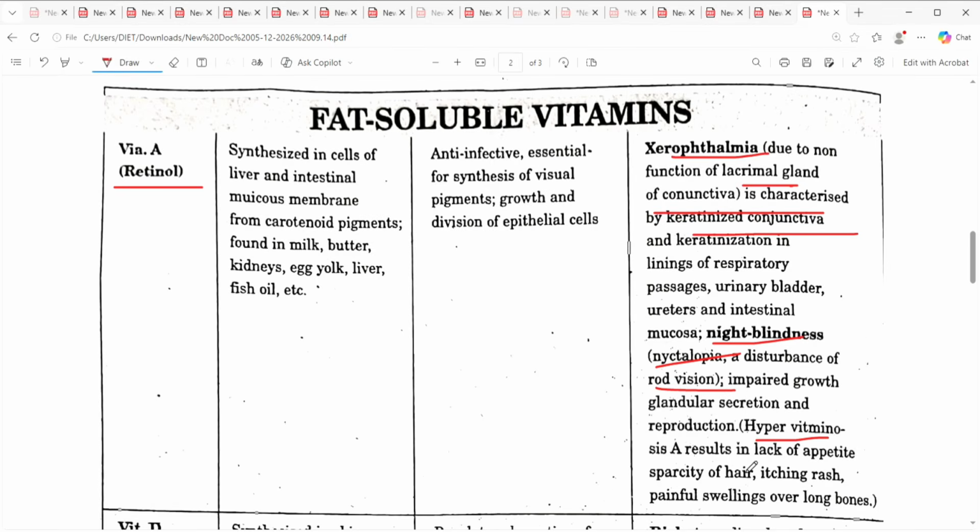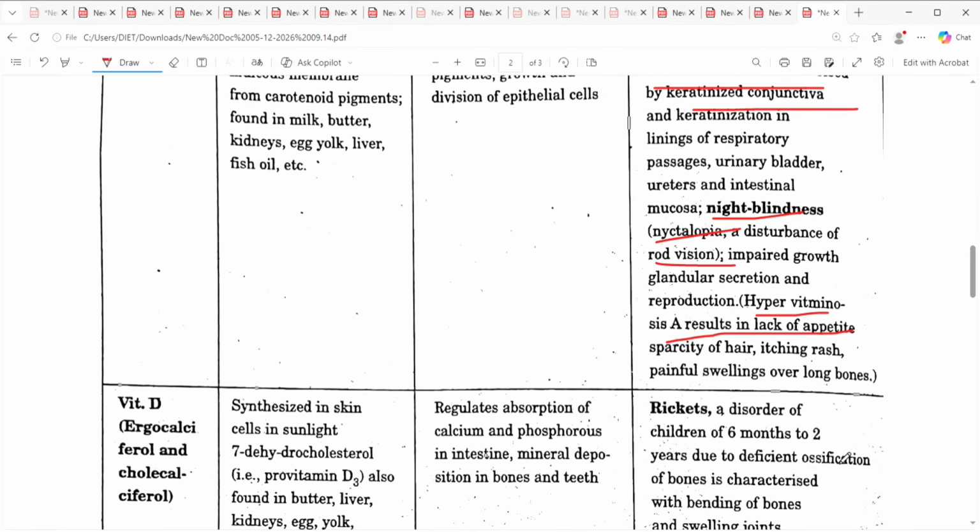Hypervitaminosis A results in lack of appetite. Deficiency is xerophthalmia and night blindness, but excess vitamin A also leads to lack of appetite and painful swellings over long bones.